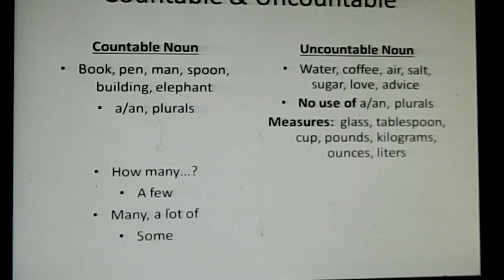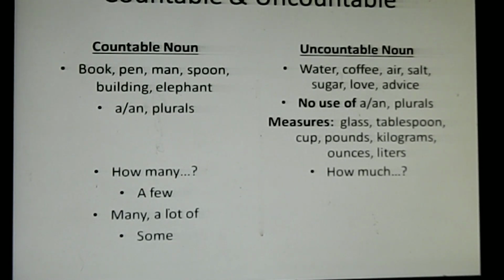However, when we use units or measures, at that time we can use these indefinite articles or plurals, like a glass of water, a tablespoon of sugar, 2 cups of milk. Otherwise, under normal circumstances, you cannot use a, an, or any plural for uncountable nouns.